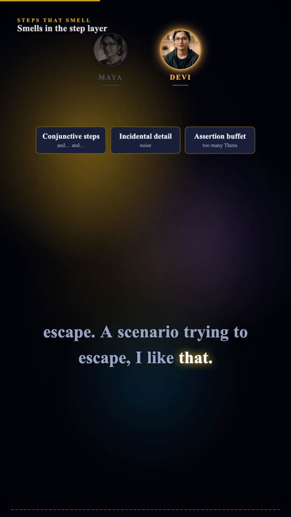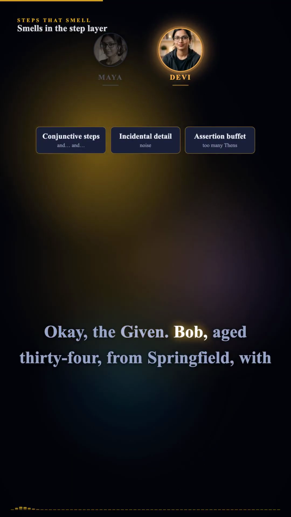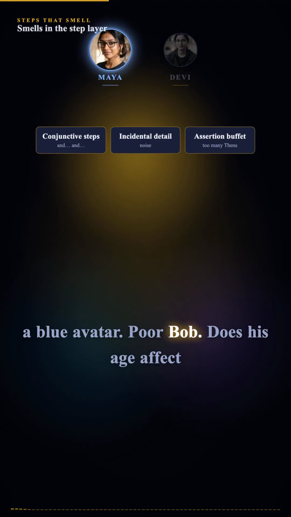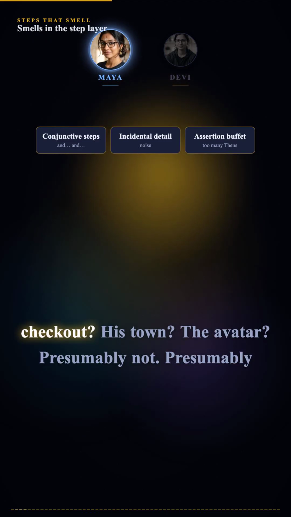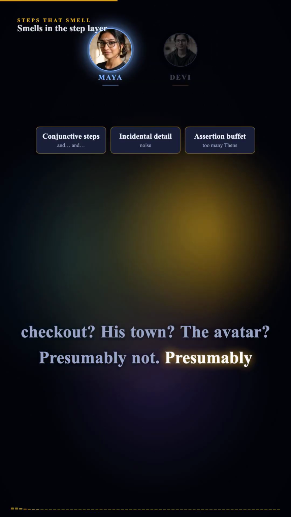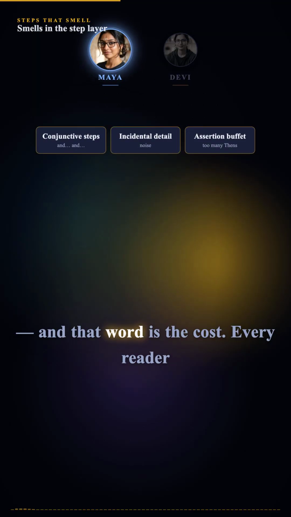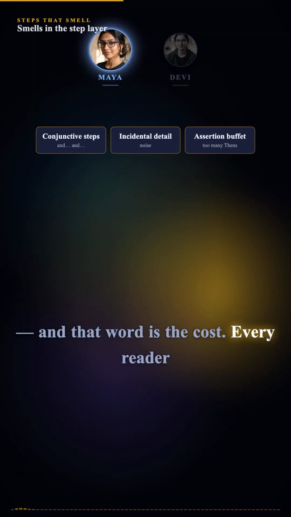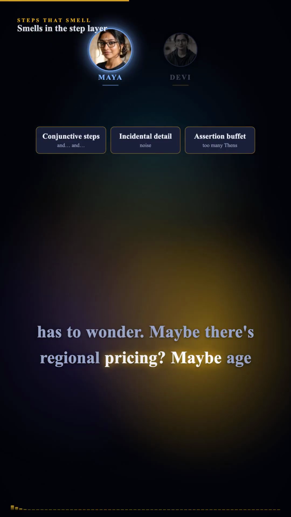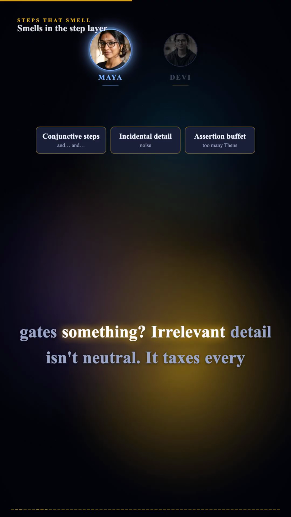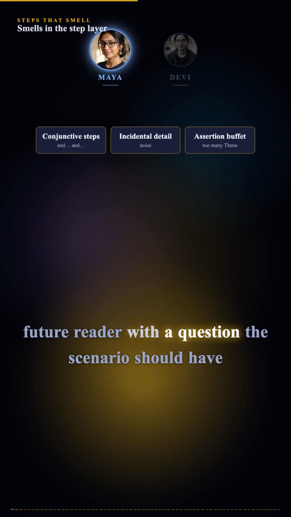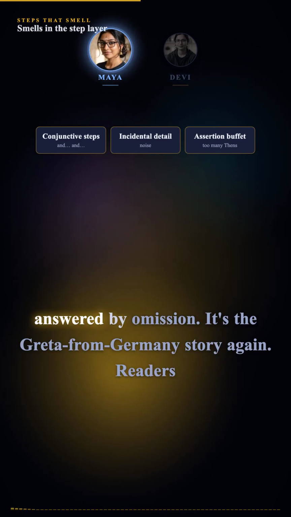A scenario trying to escape. I like that. Okay, the given. "Bob, age 34, from Springfield with a blue avatar." Poor Bob. Does his age affect checkout? His town? The avatar? Presumably not. Presumably. And that word is the cost. Every reader has to wonder. Maybe there's regional pricing? Maybe age gates something? Irrelevant detail isn't neutral. It taxes every future reader with a question the scenario should have answered by omission.